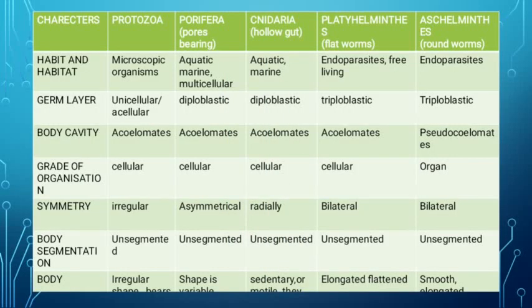To learn the characteristics of all these phyla is very difficult. So I have one short and quick trick to remember a few characteristics of these phyla.